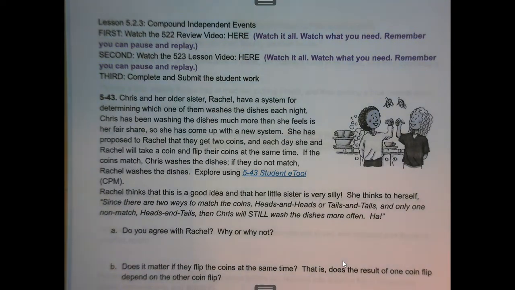All right, we are continuing our work on probability. Today we are going to look at something called compound independent events. And as usual, we have some video review for you to watch.